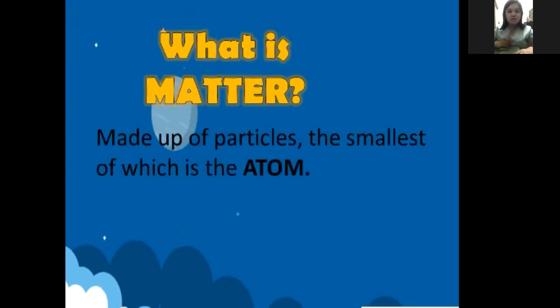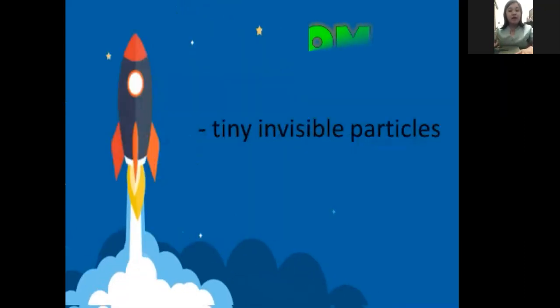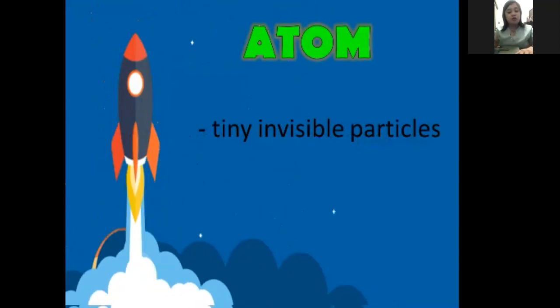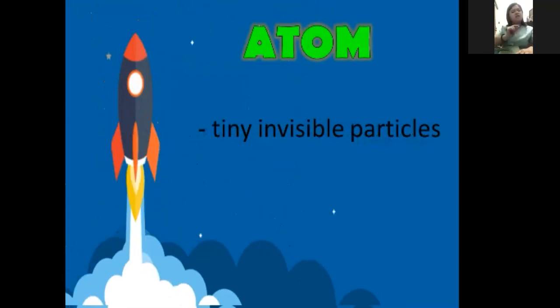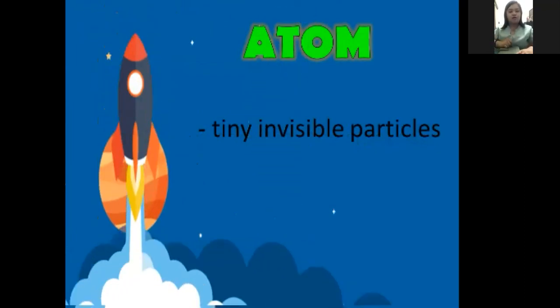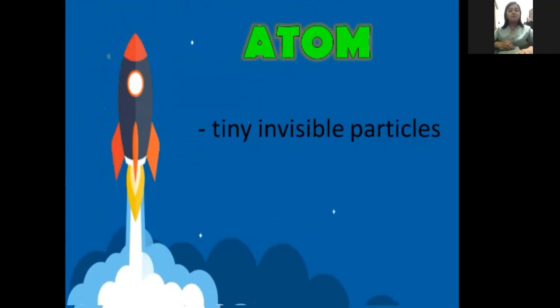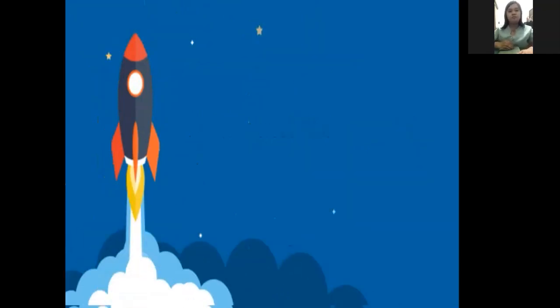According to this presentation, matter is made up of particles, the smallest of which is the atom. I know that you have heard already about atom before. Let us define and know more about atom. Atoms are tiny invisible particles. When we say tiny, these are very little particles or things around us. Invisible, which cannot be seen with the naked eye. So that is an atom.